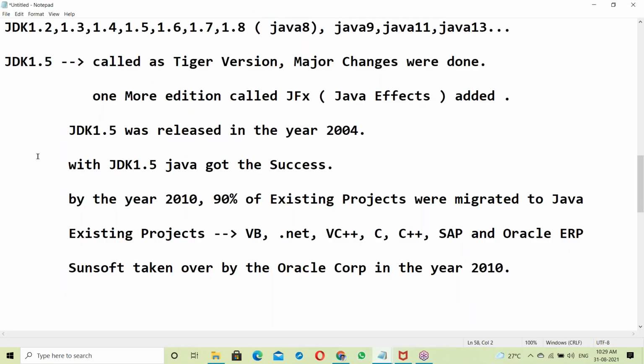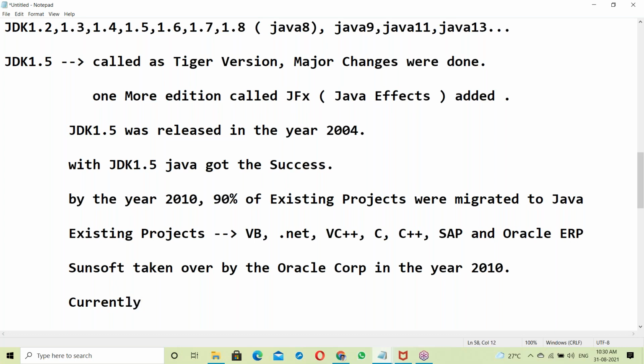By the year 2010, 90% of existing projects were migrated to Java, and Java had become the leader in the market.